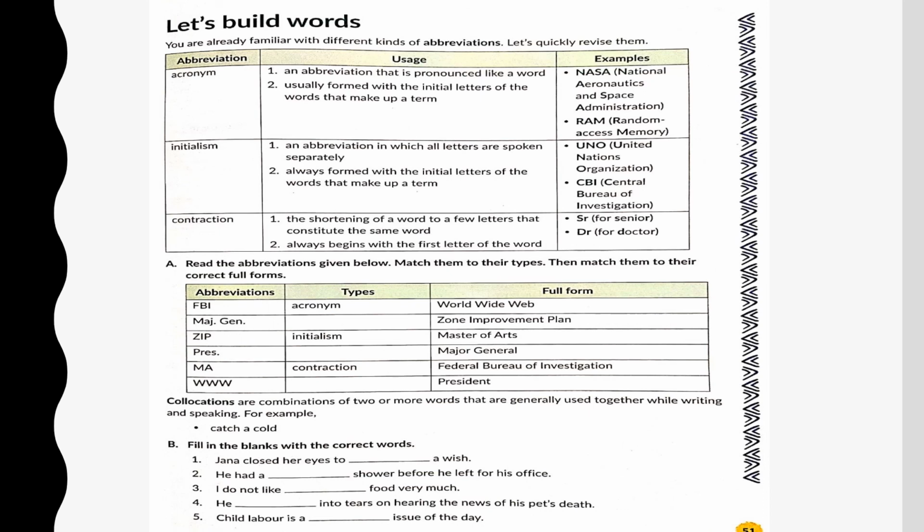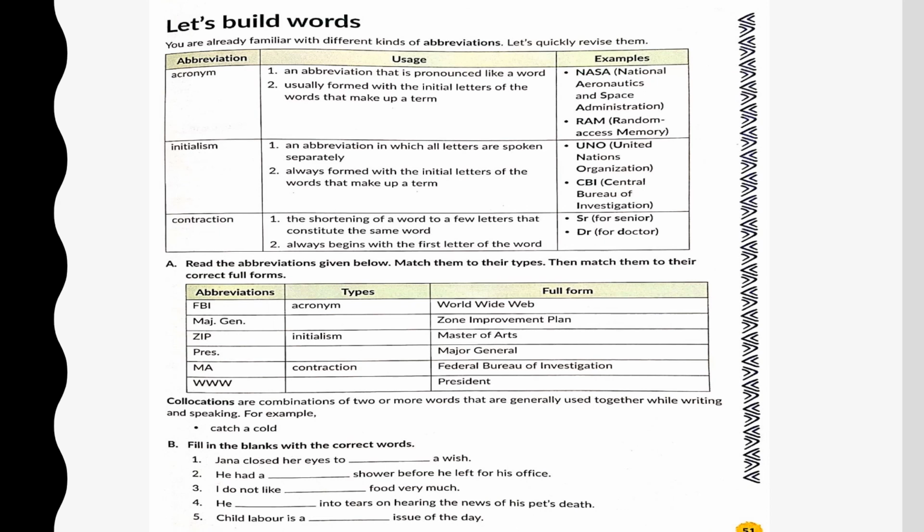Now coming to the match the column, the abbreviations are given, their types are given, and their full forms are given. You are going to match them. For example, FBI would be Federal Bureau of Investigation. You're going to do this on your own. It's quite easy. Coming to collocations.